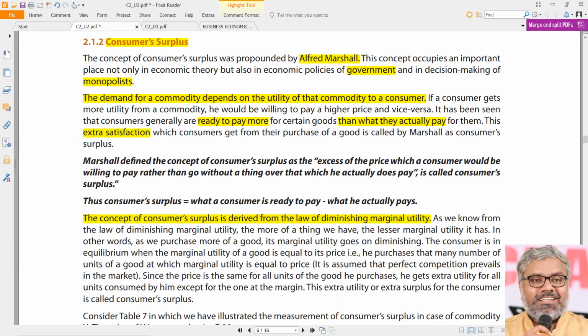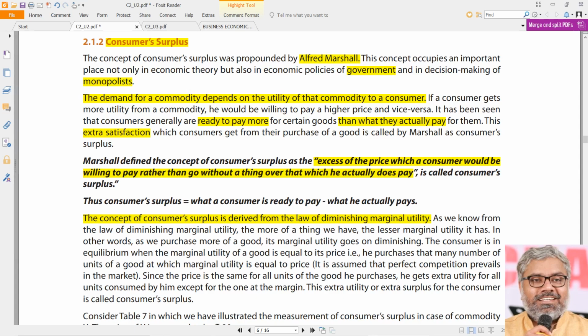Whatever extra satisfaction they derive by paying less than what they are ready to pay is called consumer surplus. That's what is defined by Marshall like this: the excess of the price which a consumer would be willing to pay, rather than go without a thing, over that which he actually does pay.